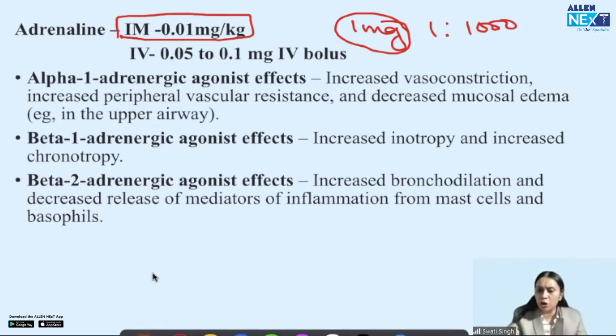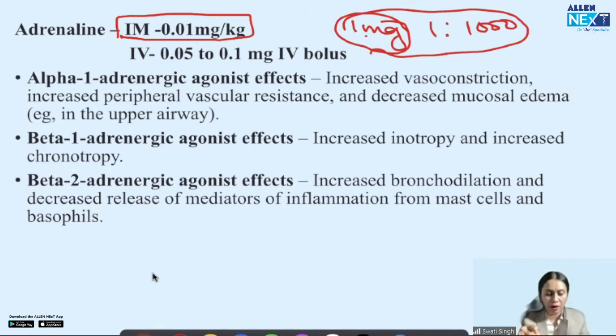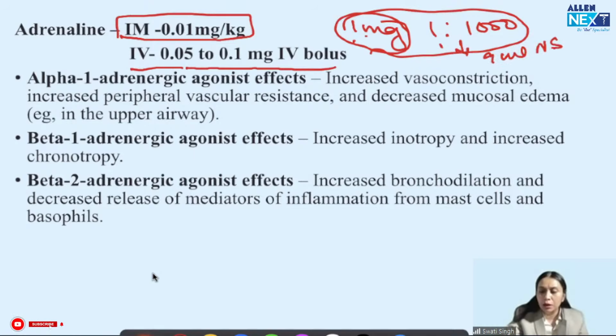If the patient is not responding within 5 minutes, we can repeat the dose, 70% of this dose. So whatever I have given, 70% of that I can repeat again. If the patient is not improving, then we give the IV dose. The IV dose is 0.05 to 0.1 milligram IV bolus. So 1 milligram, 1 in 1000 is 1 ampoule. We dilute it by mixing 9 ml normal saline. Now it becomes 0.1 milligram per ml, 1 in 10,000 dilution.